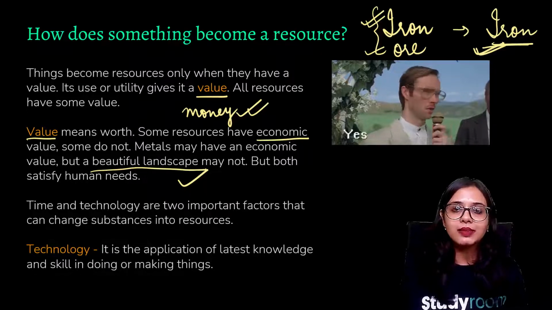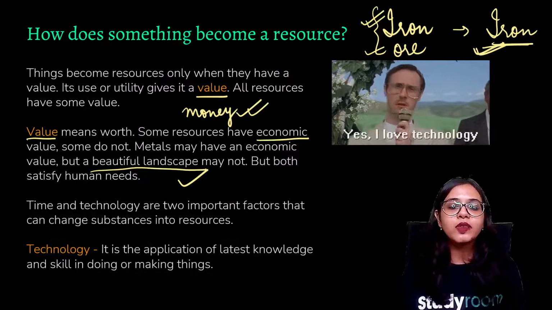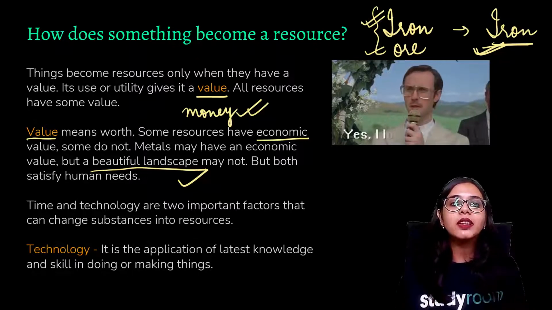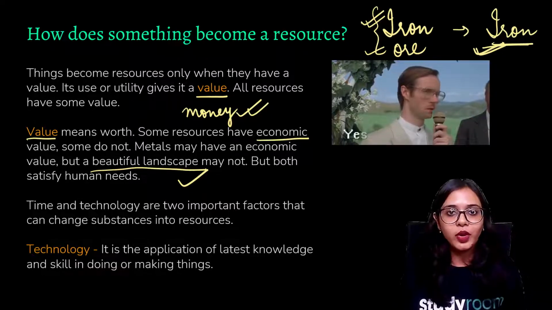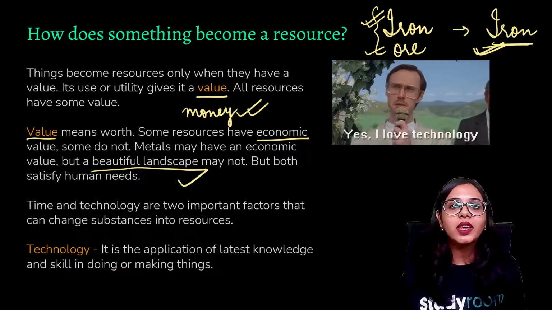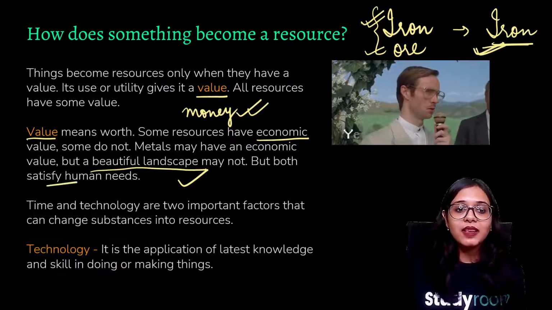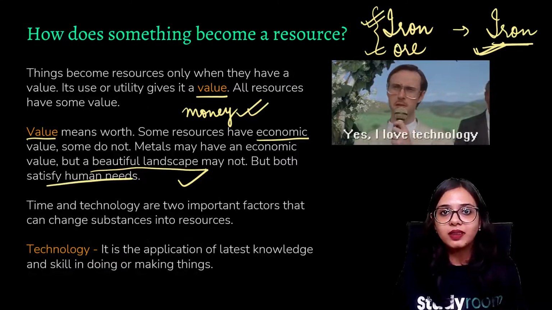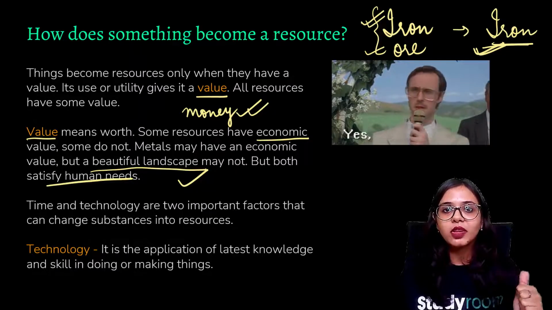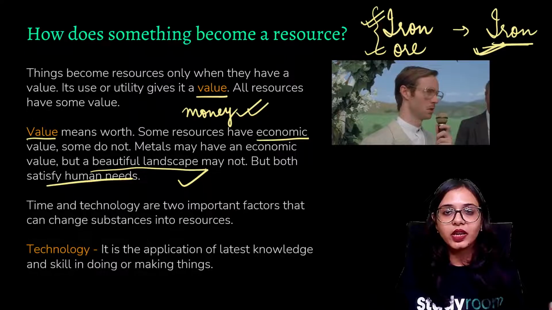Okay, a scenic landscape can produce certain chemicals in your brain that stimulate you to feel calm, a very happy, goody goody feeling. That means that both of them are satisfying human needs. A scenic landscape is satisfying a human need, and a metal is also satisfying human needs.